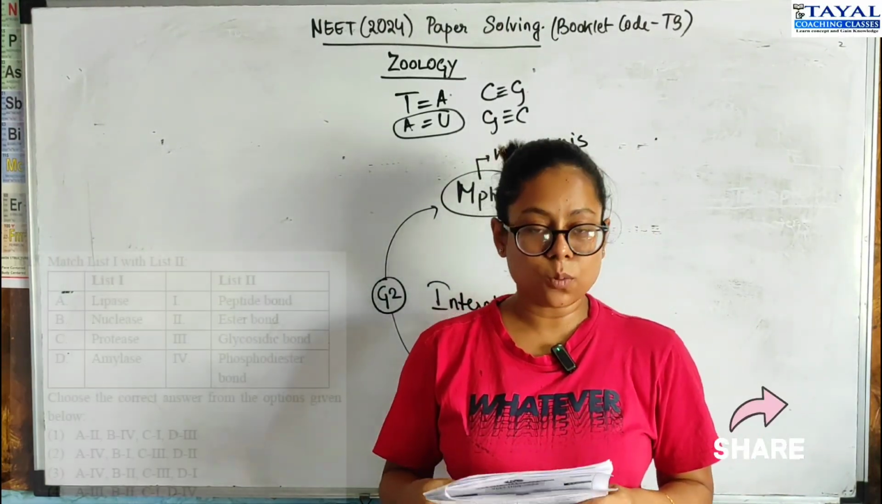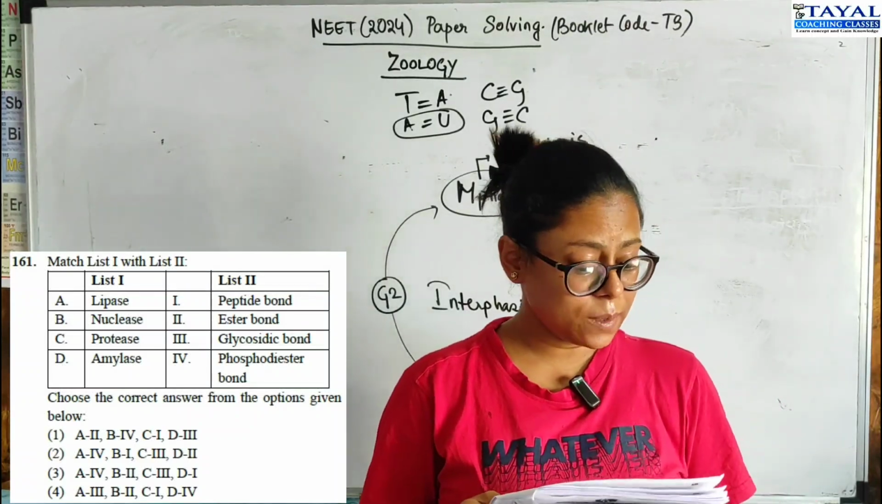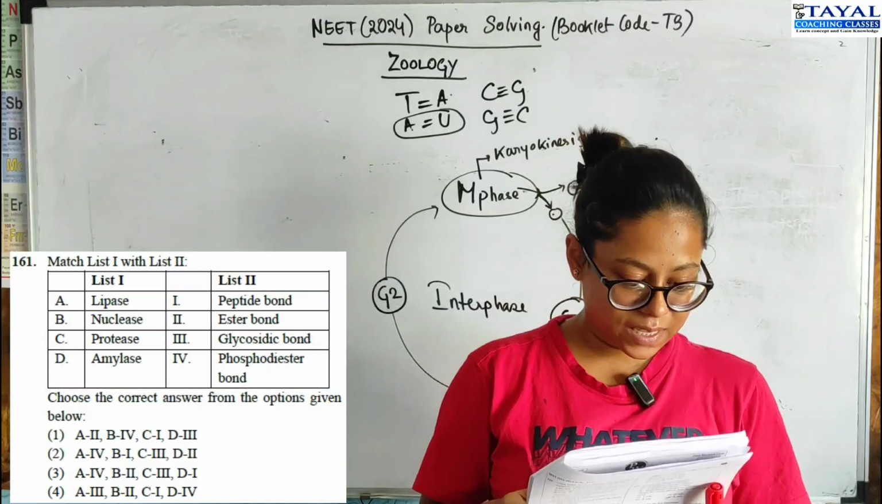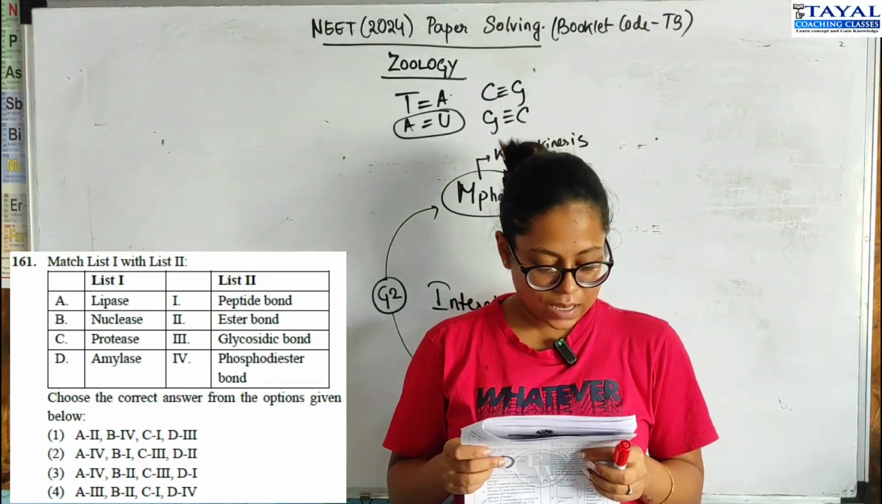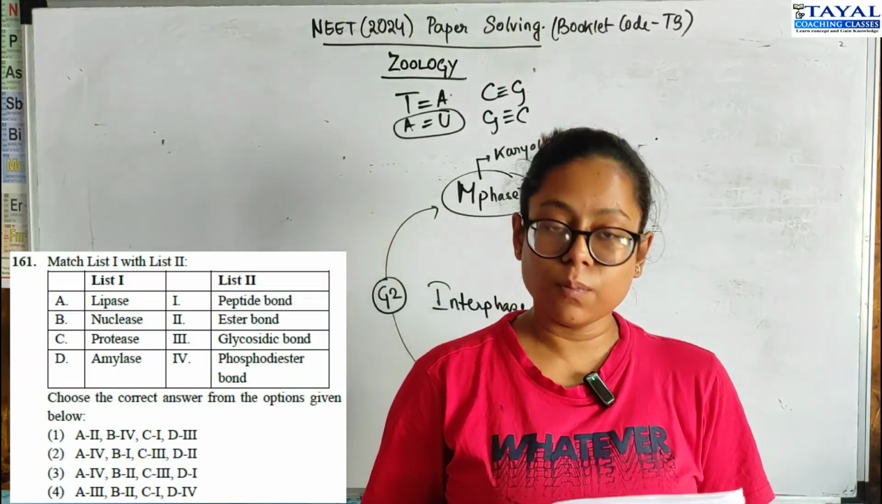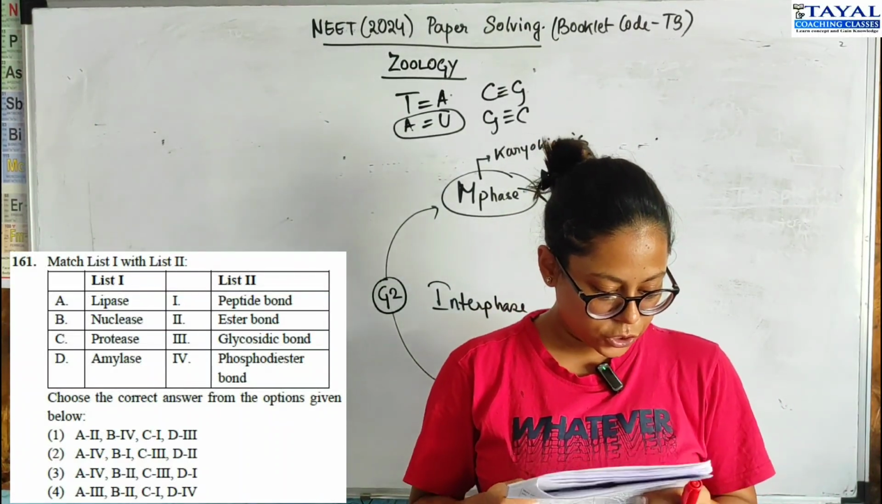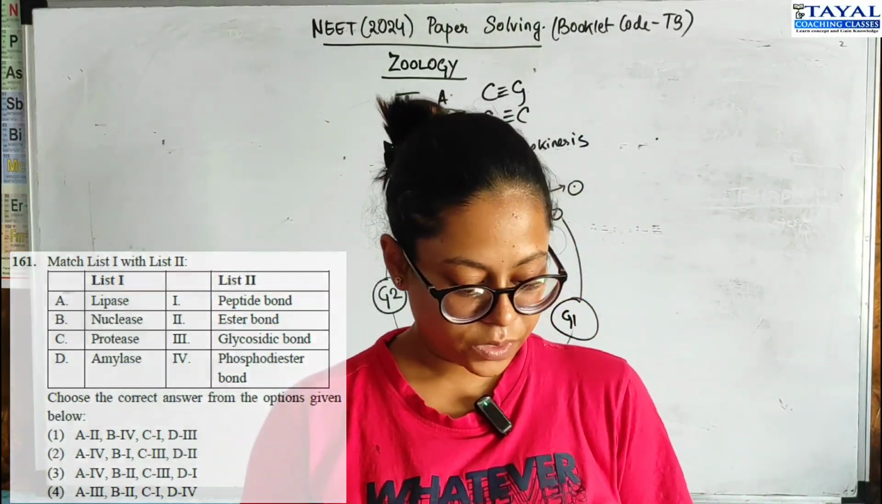Moving on to 161, it's a match the following with enzymes and the kind of bonds, right? So starting with lipase, obviously it's a glycosidic bond that it breaks. Nuclease, it breaks a phosphodiester bond. So A2, B4 should be correct, and then option 1 is the correct option.